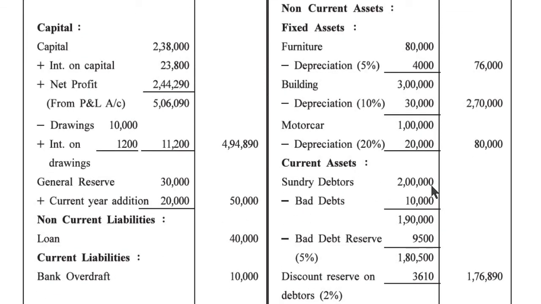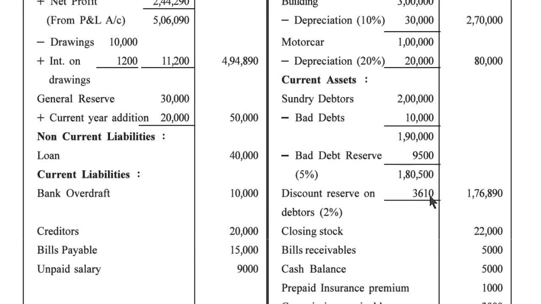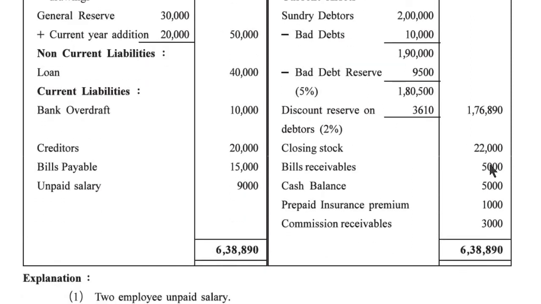Current assets, sundry debtors 2 lakh minus bad debt 10,000, 1,90,000 minus bad debt reserve 5%, 9,500, 1,80,500. Discount reserve on debtors 2%, 3,610. Outer column 1,76,890 rupees. Closing stock 22,000. Bills receivable 5,000. Cash balance 5,000. Prepaid insurance premium 1,000 and commission receivable 3,000. So total of liability and asset side